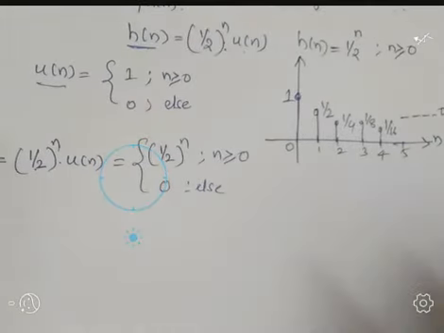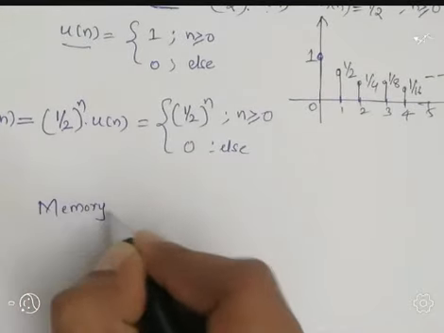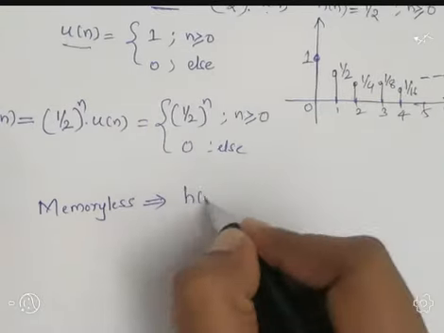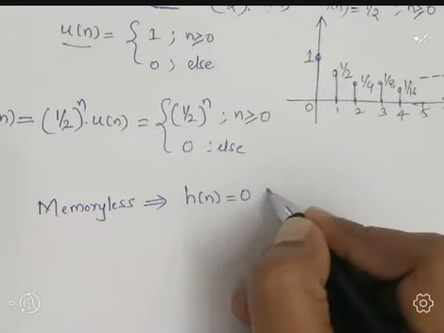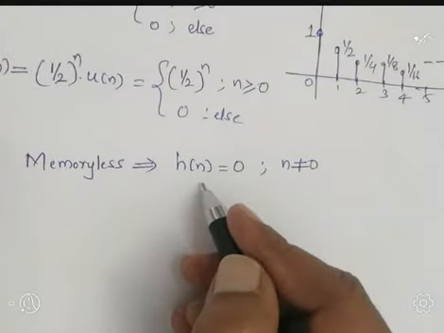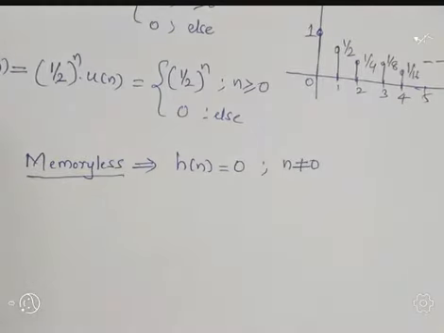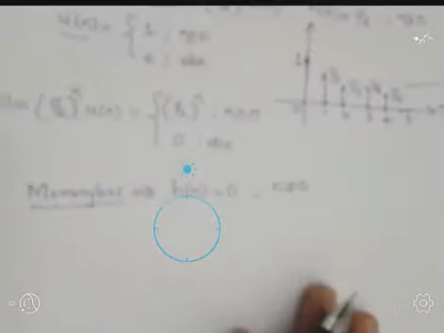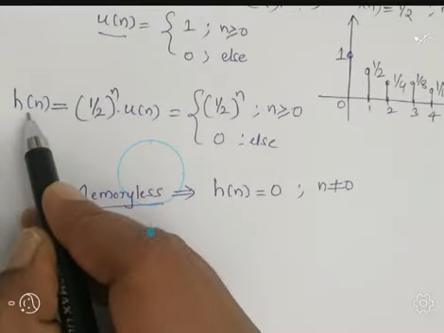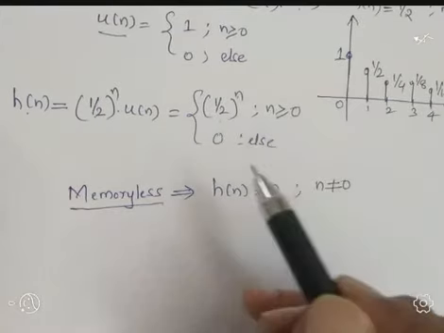For this given signal, we are supposed to check the three conditions. First I will write memoryless. The condition for memoryless is h of n equal to 0 for n not equal to 0. If this condition is satisfied, we can say that the system is memoryless. Very simple. Now see here, we have already written the mathematical equation for the given impulse response: h of n equal to amplitude 1 by 2 to the power n for n greater than or equal to 0.